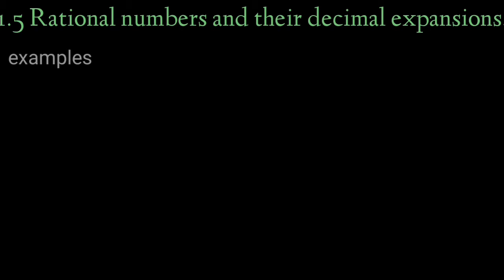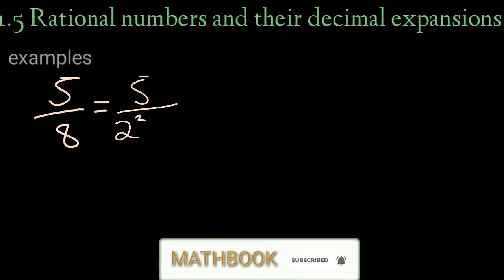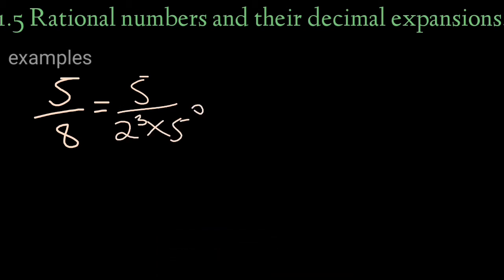Now let's see some examples. Now 5 by 8. How can we express 8? What are the factors of 8? 2 cube is the factor of 8. So 5 by 2 cube. Here it is in the form 2 raised to n. Now let's check whether it is 5 raised to m. So what can we do? Multiply by 5 raised to 0, where 5 raised to 0 equals 1. So we can write it as 5 by 2 cube into 5 raised to 0. So it is terminating.